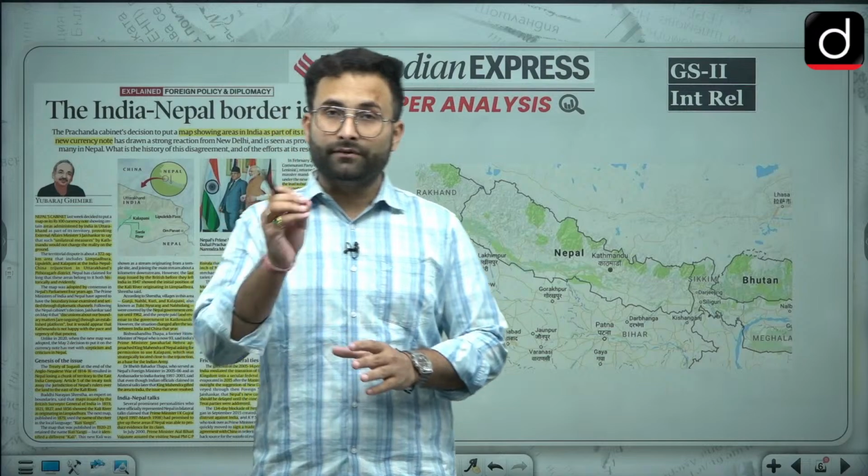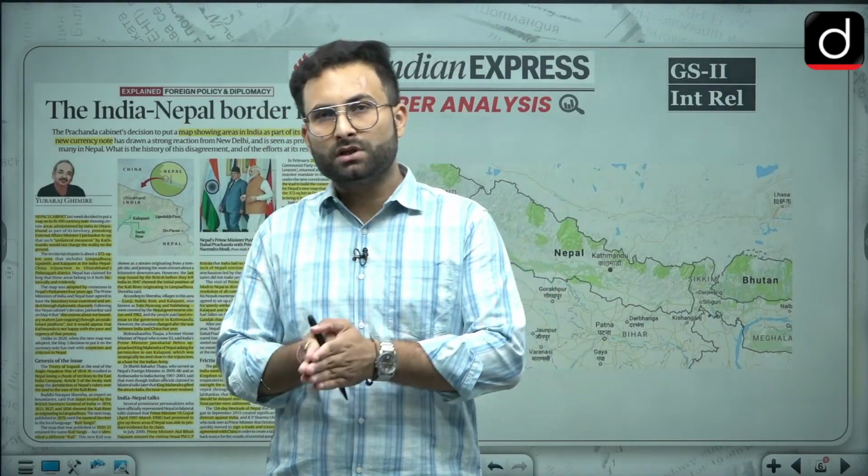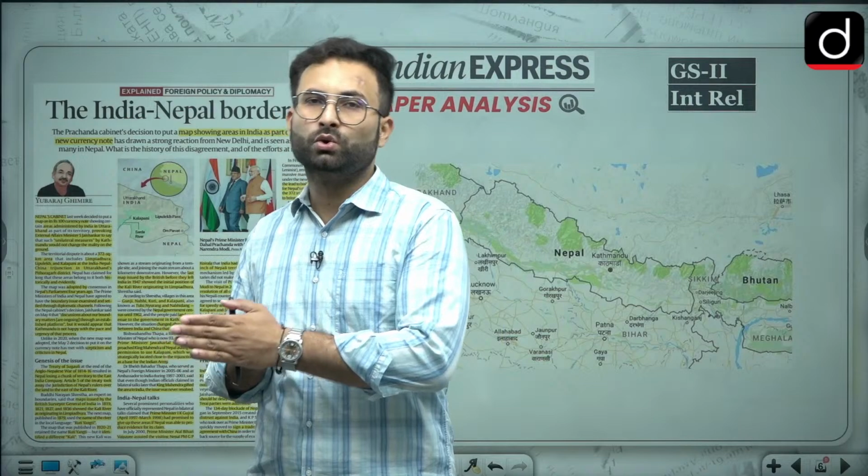But Nepal recently, in 2020, there was a parliamentary new map when Mr. Oli was prime minister. At that point of time there was a communist government and they were close to China.